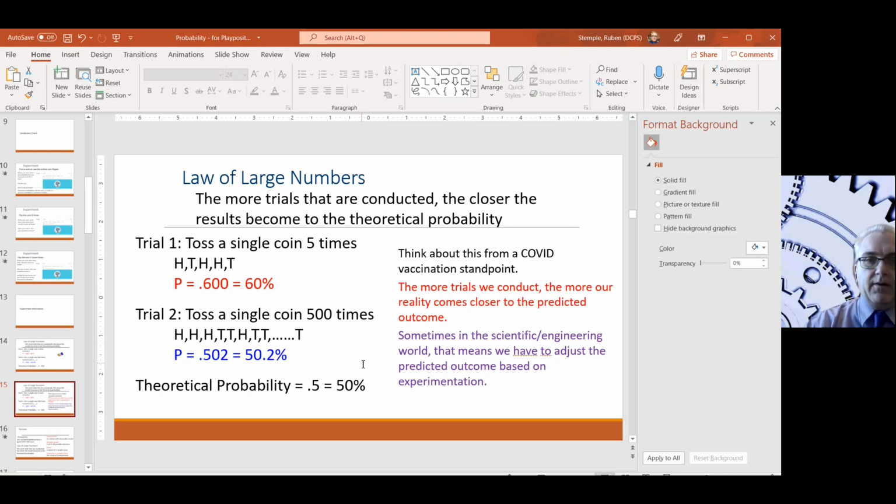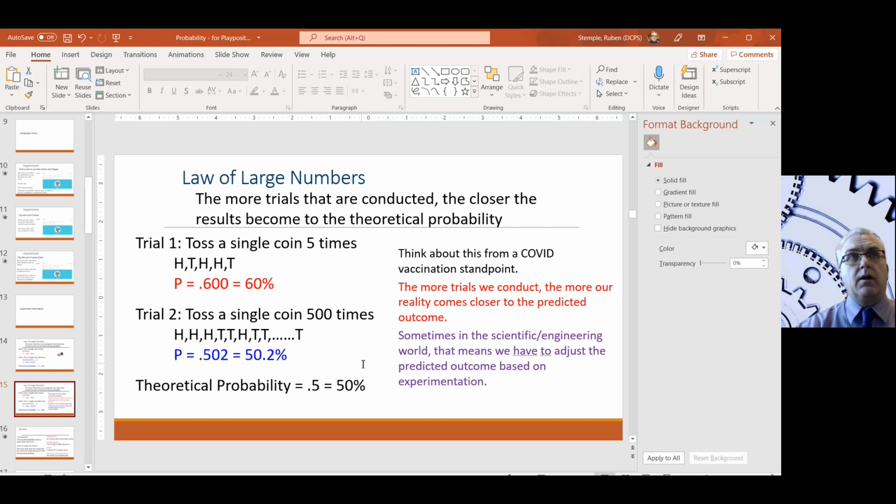There's a lot of factors here. So sometimes in the engineering or scientific world, we adjust our theoretical probability based on that experimentation, right? So as more people take the vaccine, we say, okay, well, they're being protected, 75%, 80%, something like that. So we may adjust our theoretical numbers to conform to what the experiments are actually showing.